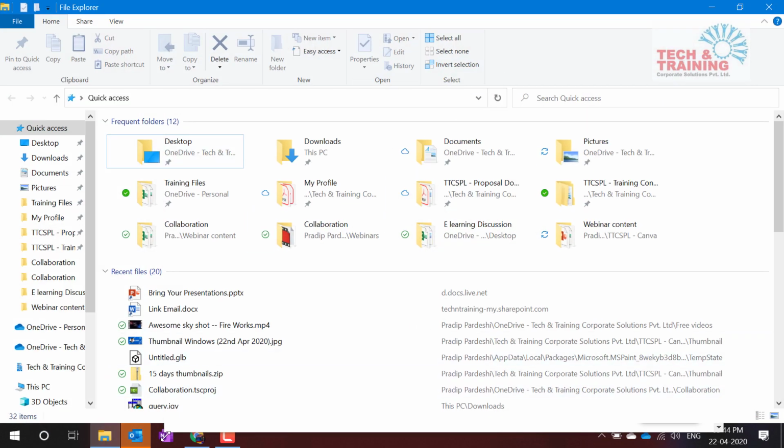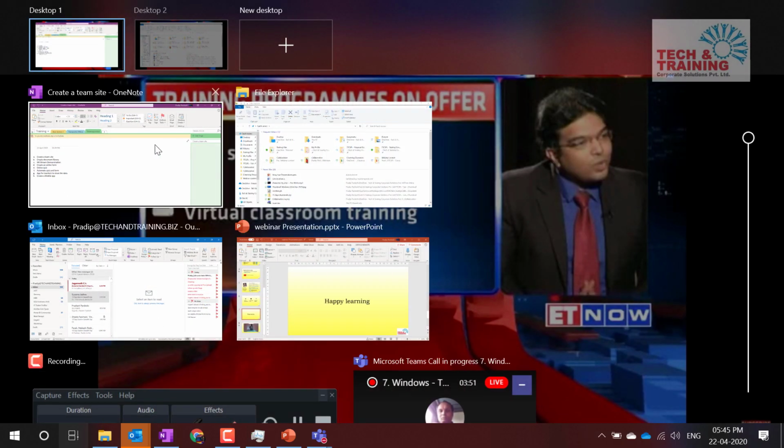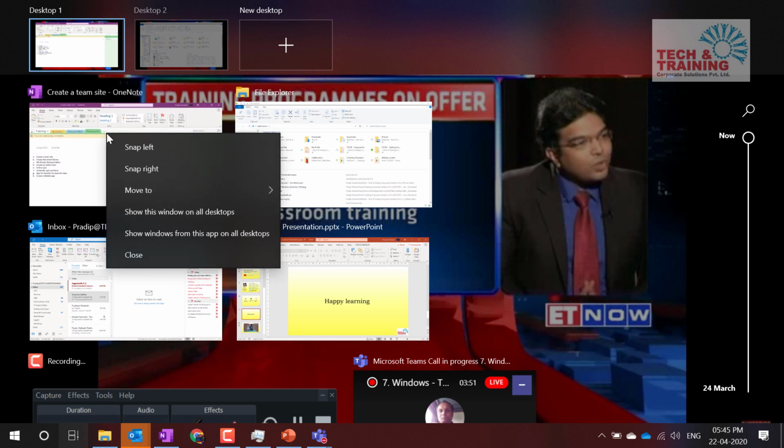But let's say I would like this OneNote also to be available on this window. I come here, and here I see this OneNote. I right click on this OneNote, and it says move to right, snap left, and show this window on all desktops. Or move to. I would like it to be moved to desktop number 2.